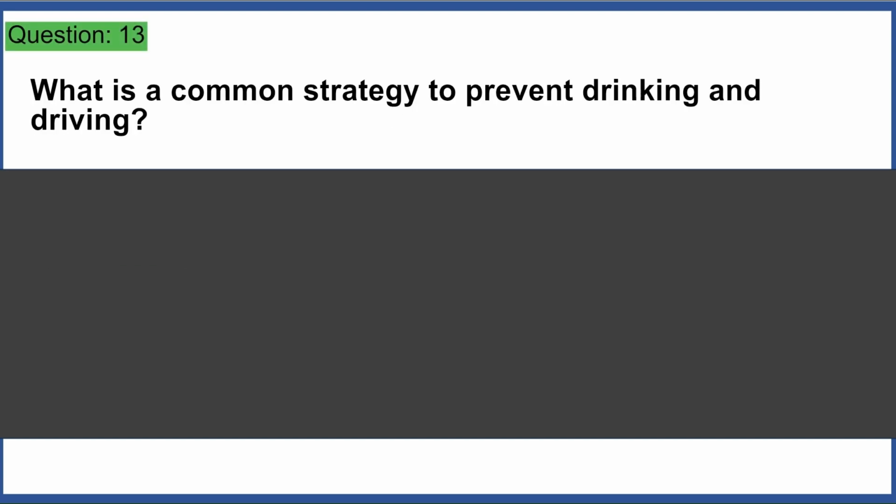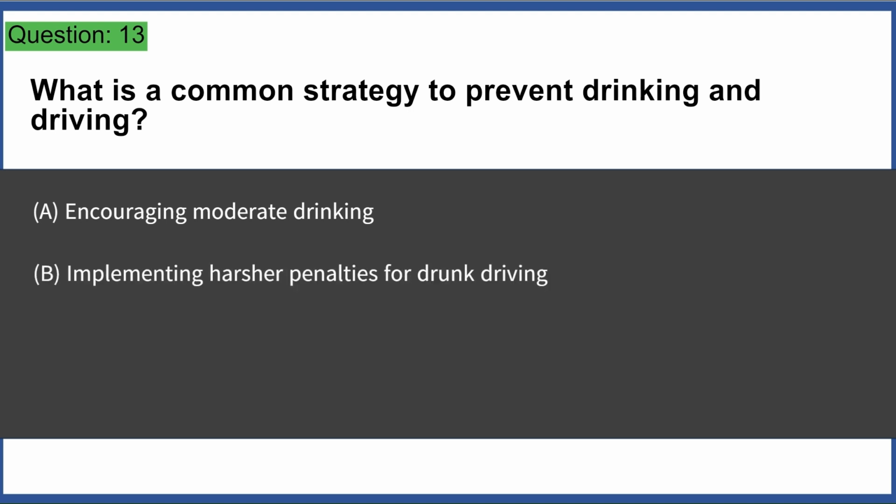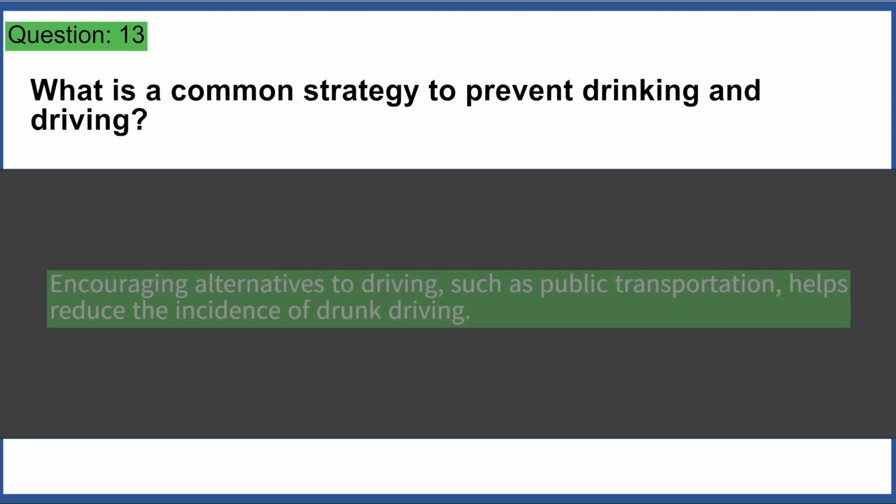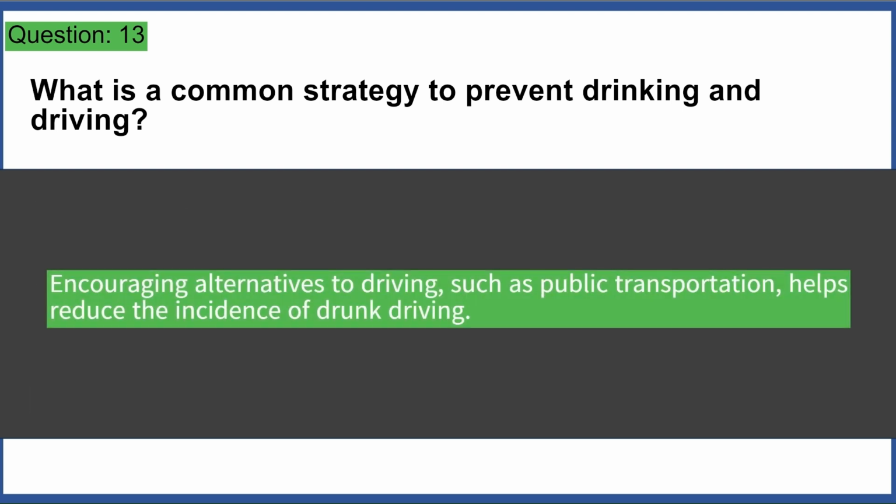What is a common strategy to prevent drinking and driving? A. Encouraging moderate drinking. B. Implementing harsher penalties for drunk driving. C. Allowing drunk drivers to drive at lower speeds. D. Encouraging the use of public transportation. Answer D. Encouraging alternatives to driving, such as public transportation, helps reduce the incidence of drunk driving.